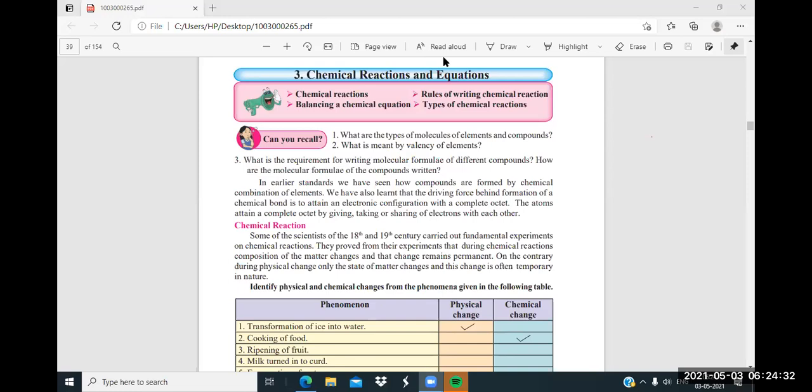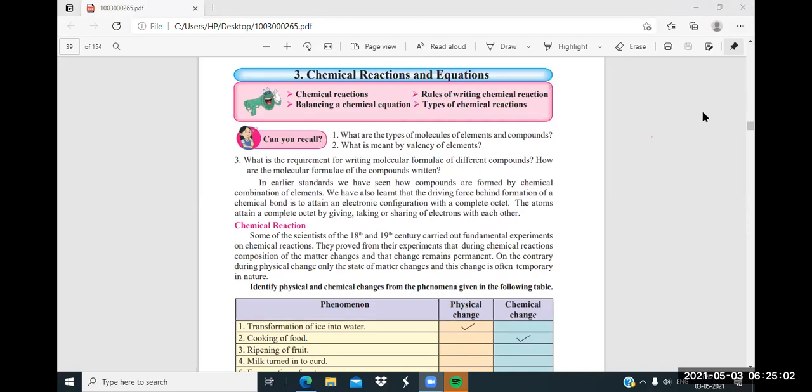Okay. So for ionic compounds, will tell me, what is meant by ionic compounds? Ionic compound means when two ions combine with each other and form a new substance, that is called the ionic compound.